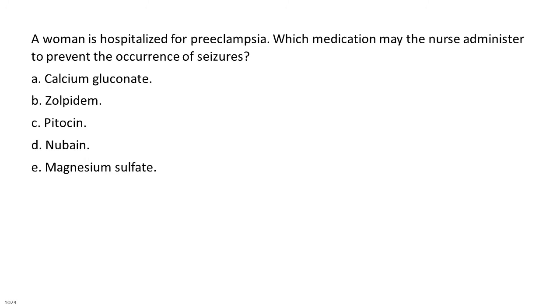A woman is hospitalized for preeclampsia. Which medication may the nurse administer to prevent the occurrence of seizures? A. Calcium gluconate. B. Zolpidem. C. Pitocin. D. Nubain. E. Magnesium sulfate.